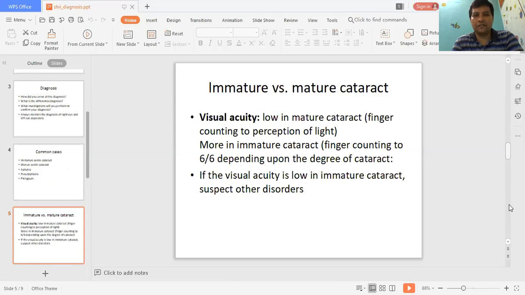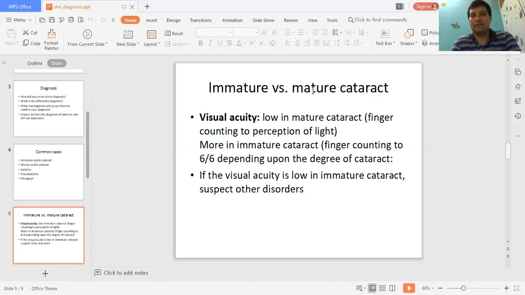So, how do you differentiate between mature and immature cataract? Before starting with this diagnosis, let me tell you one thing: whenever you are asked in the exam about the diagnosis, don't mention the name of the patient or the history of the patient. Don't mention anything, but only mention what you have seen in the right eye and what you have seen in the left eye. So cataract will be the most common case that will be given to you in the examination.